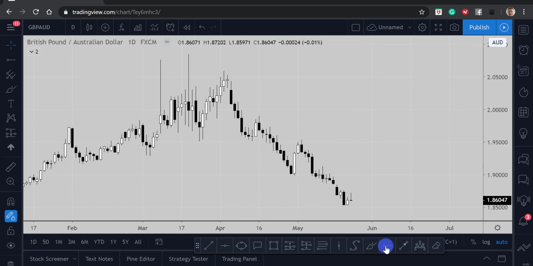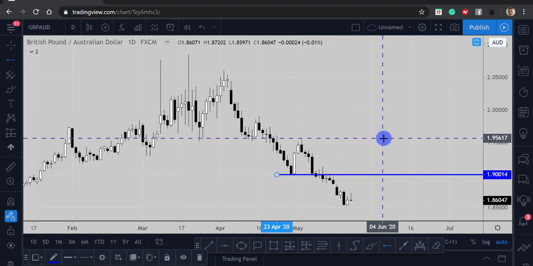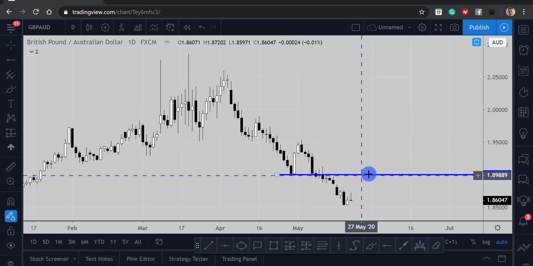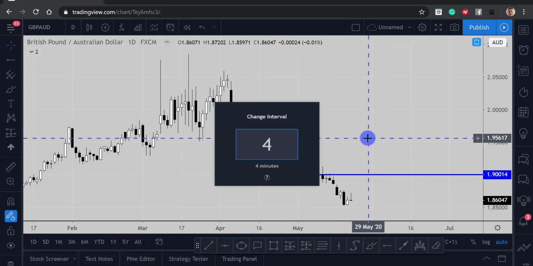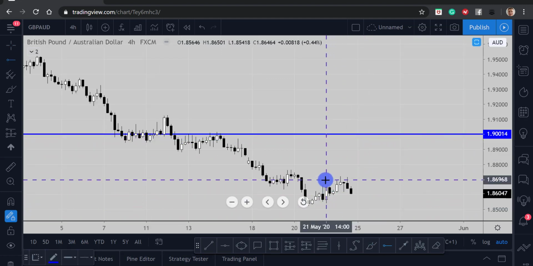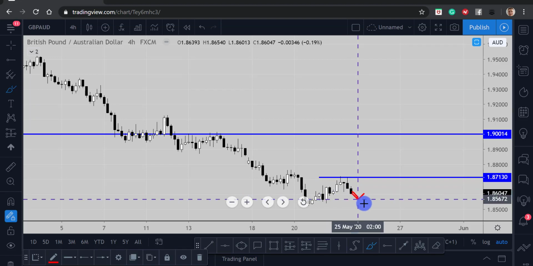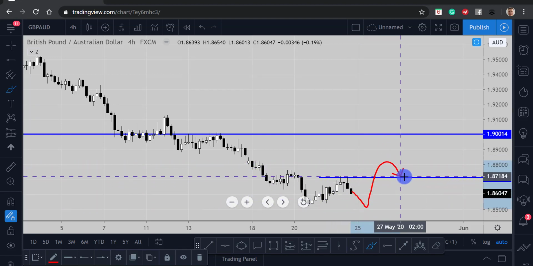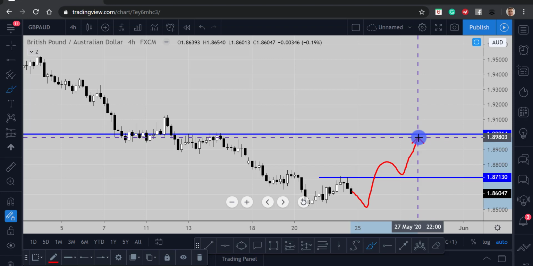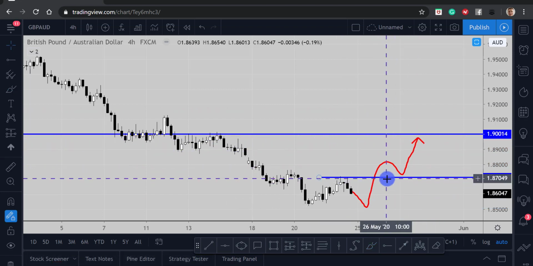However, if I was looking at this in a structure play and I was looking for short opportunities, then I'd want price to retrace back up at this 1.9 level to look for further shorting opportunities. So that could give us a trading opportunity if the market changes this 4-hour cyclicity. So if we break through this structure high here, it'd look a little bit like this. If price maybe double bottoms, breaks through structure, retraces, retests, and then heads up towards that 1.9, that's something we could be potentially looking for on pound Aussie going into next week.